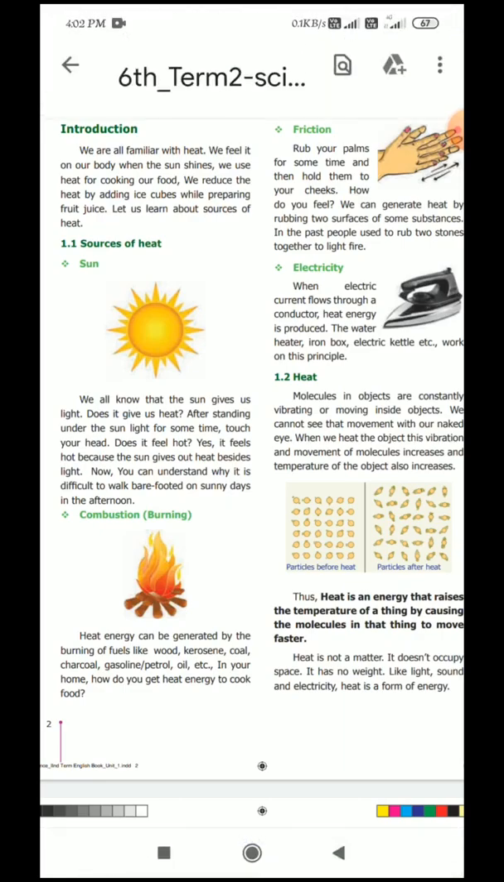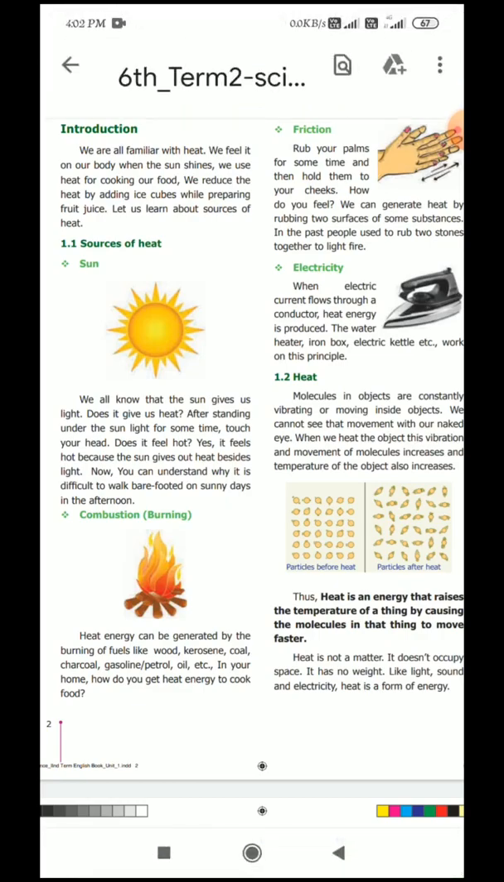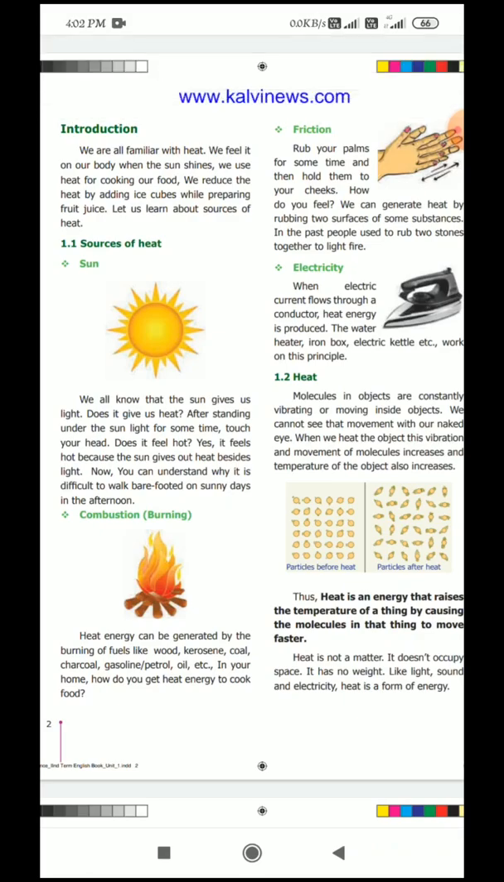Next one, combustion, burning. The heat energy can be generated by the burning of fuels like wood, kerosene, coal, charcoal, petrol, oil in our home. How do we get the heat energy to cook food? Yes, we get the heat from the gas. So, the burning candle gives us heat. The burning firewood also gives us heat. The burning gas gives us heat. Gas, kerosene, electric heater, everything gives us heat.